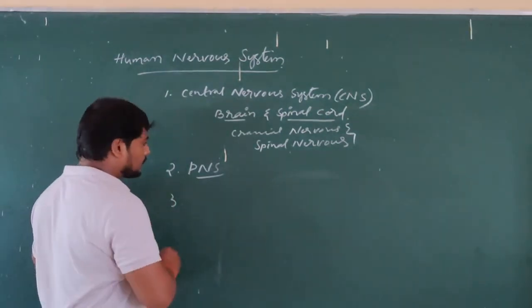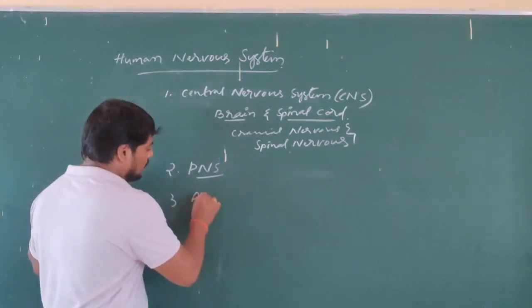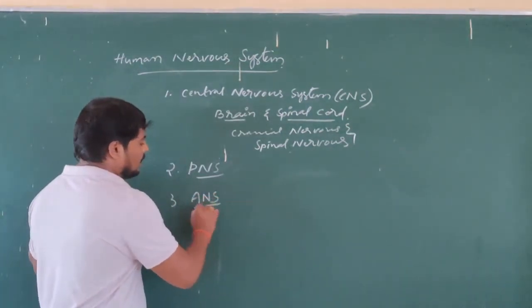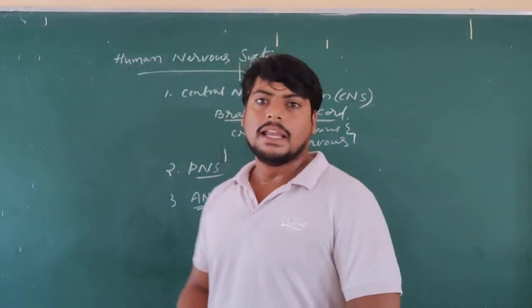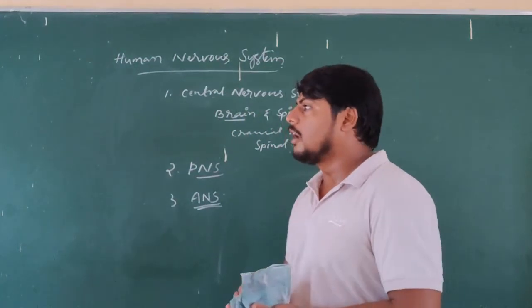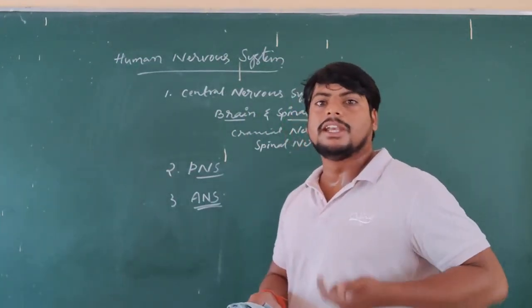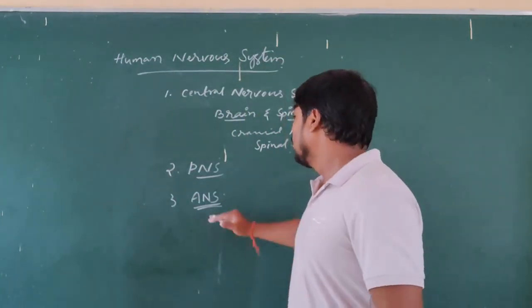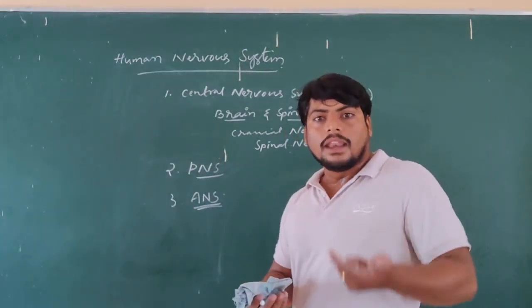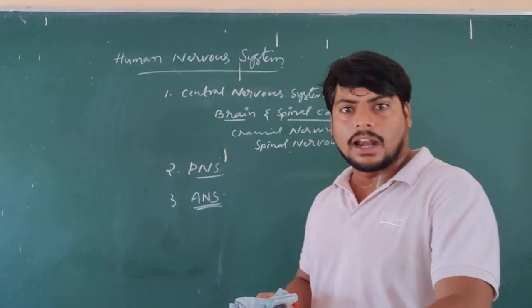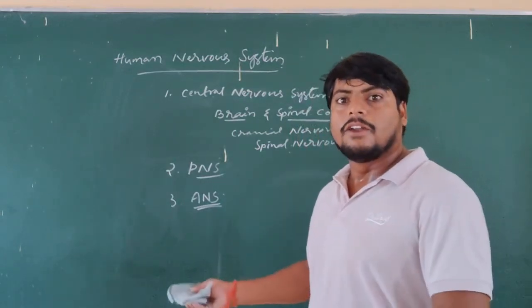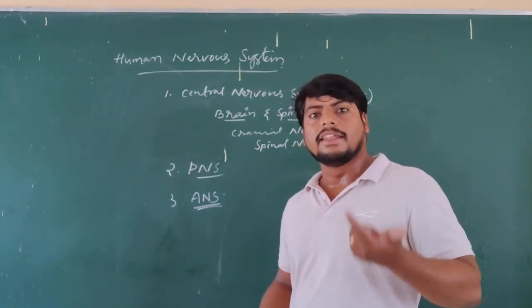Next, ANS, the autonomous nervous system. Autonomous means it functions on its own. Even though the nerve cells of the autonomous nervous system are a part of the central nervous system, their function is under their own control.